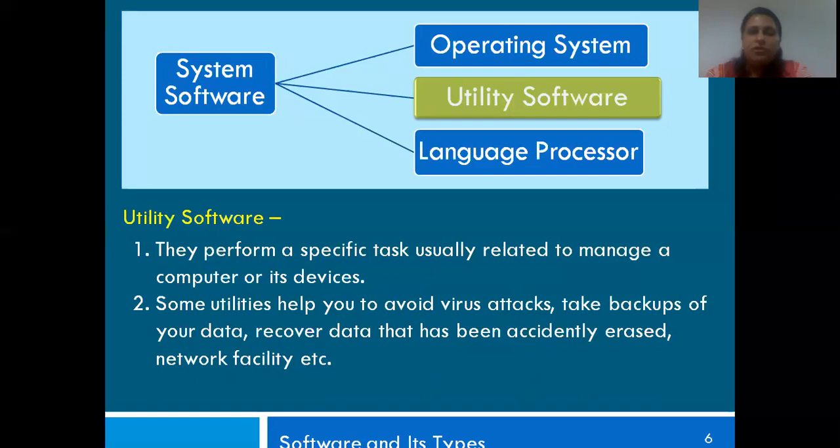Now, utility software performs specific tasks, usually to manage a computer or its devices. Yes, they perform specific tasks. For example, supposing you attach a printer to your computer. How do you think the printer understands what it needs to do or what document it needs to print? How are you handling that? We do not handle it.